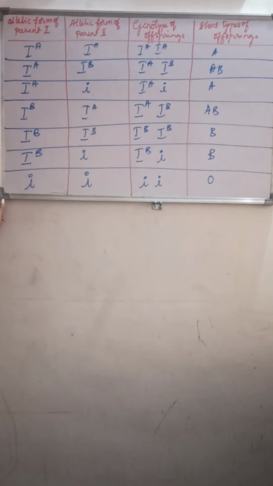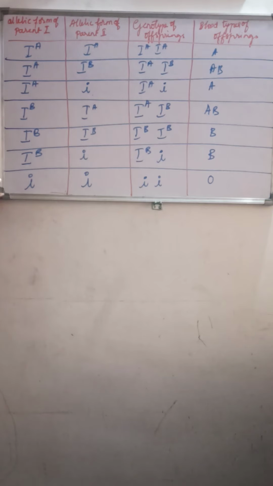Depending upon the allelic forms we can get to know the possibilities of the genotype of the offspring. Hope you understand this genetic basis of blood group in humans.